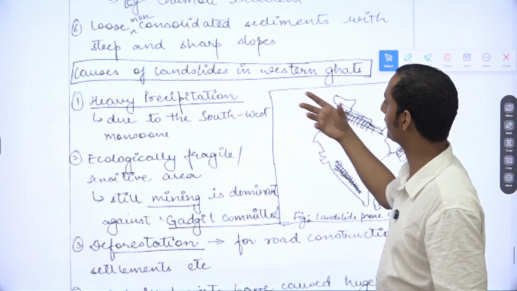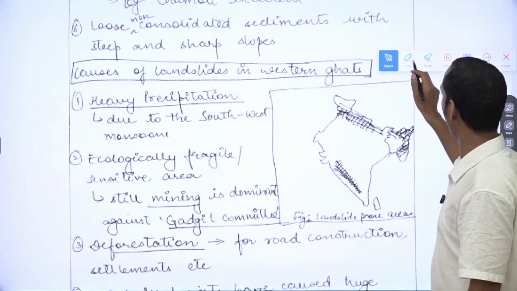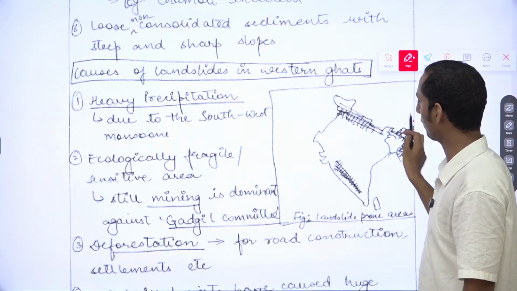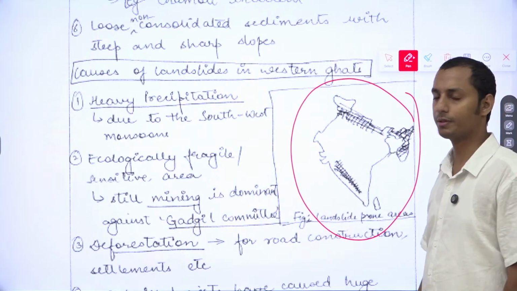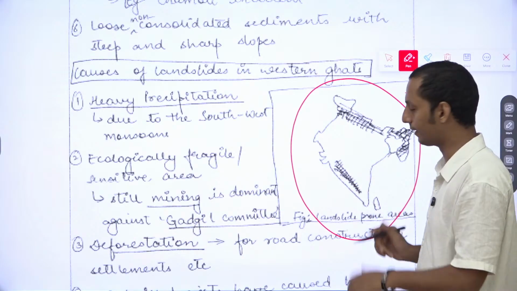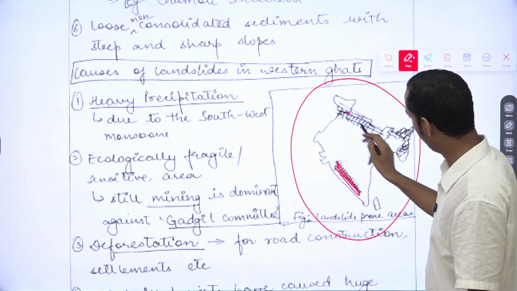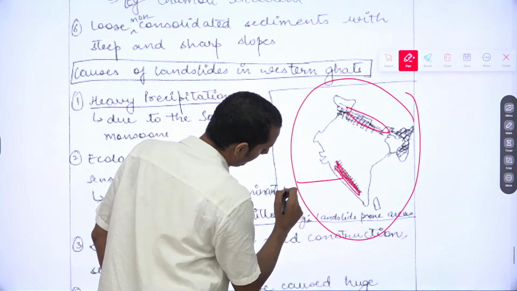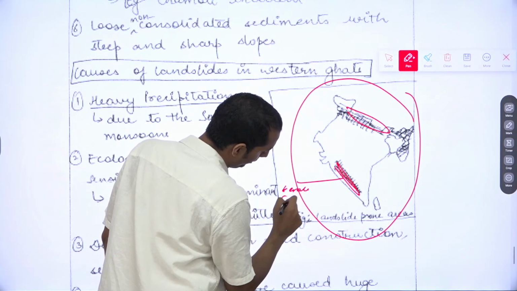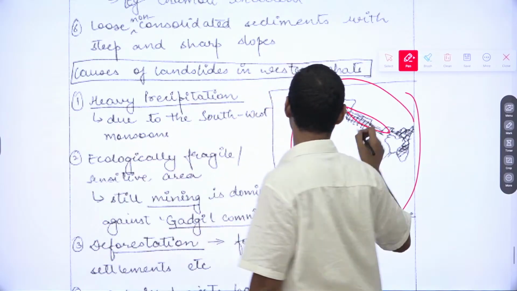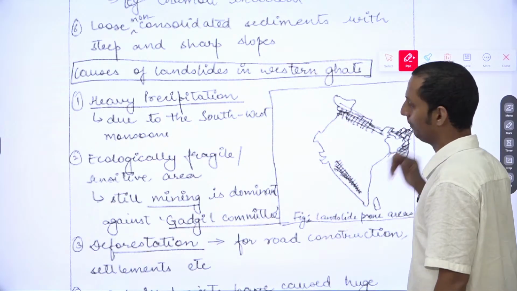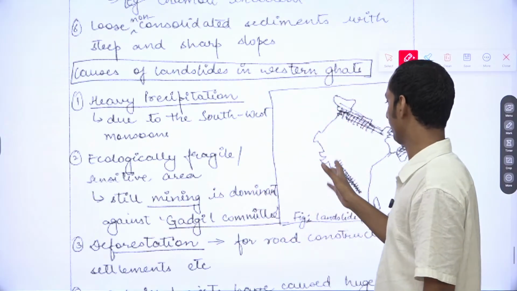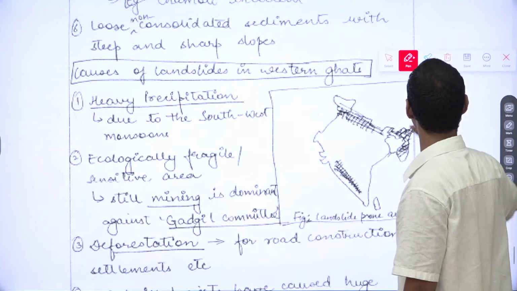Now go for the landslides in the Western Ghats. And even if you want to draw a map, don't draw it in the middle, okay? Because the map is not very significant here. After the introduction, you can just draw an India map on the right-hand side and mention the landslides. And in the last, what can you mention? You can mention the Kerala landslides 2021, or else there is no need to draw all this, okay? Because landslides often happen and the dates are not important. You can just mention the Western Ghats and also the Himalayas.